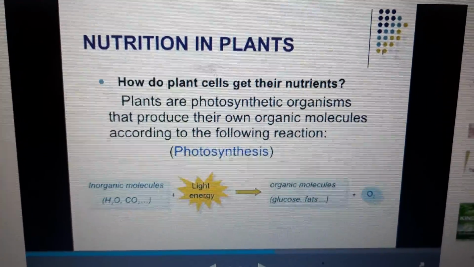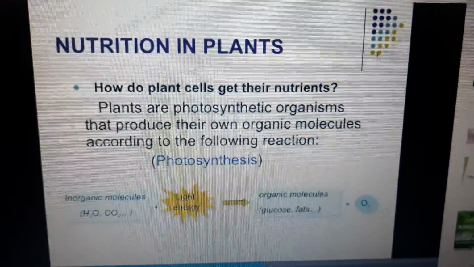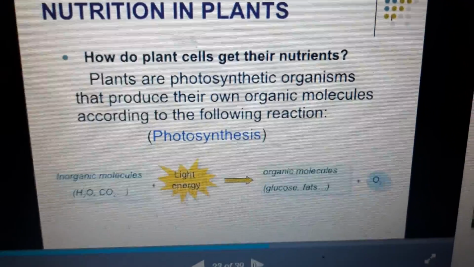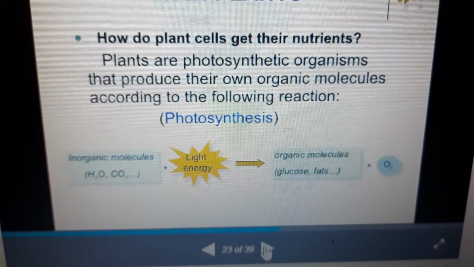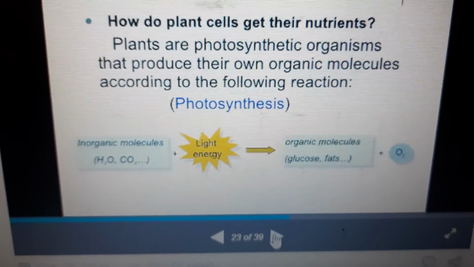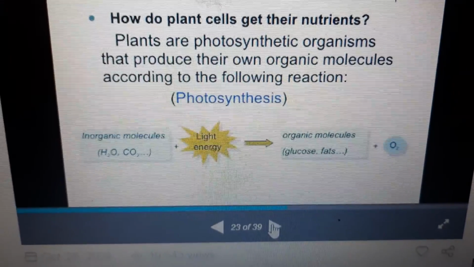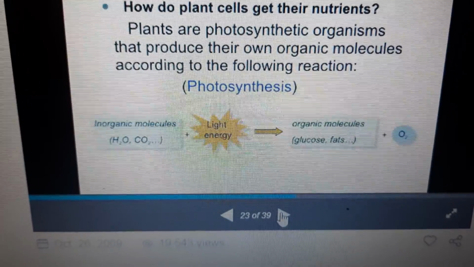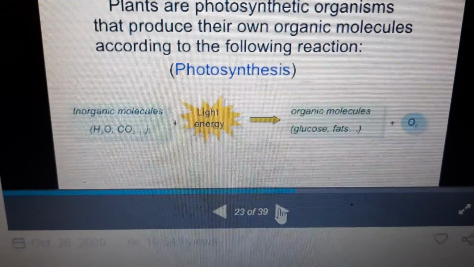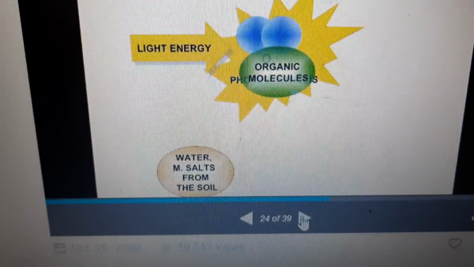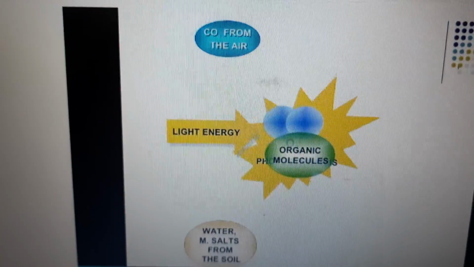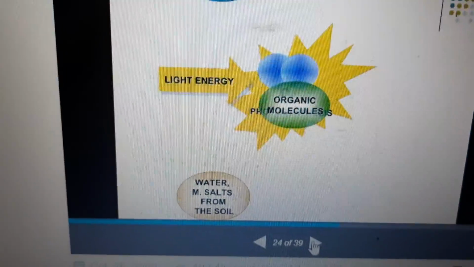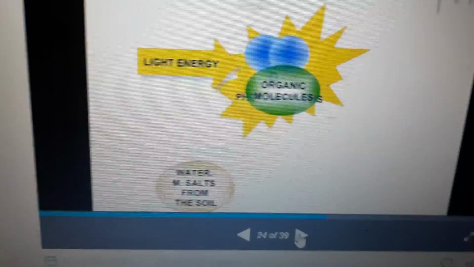Nutrition in plants: how do plant cells get their nutrients? Plants are photosynthetic organisms that produce their own organic molecules according to the following reaction. Photosynthesis: water molecules and carbon dioxide, with light energy, give organic molecules, that is, glucose and fats. They take from the air carbon dioxide, light energy, and from the soil water and mineral salts.